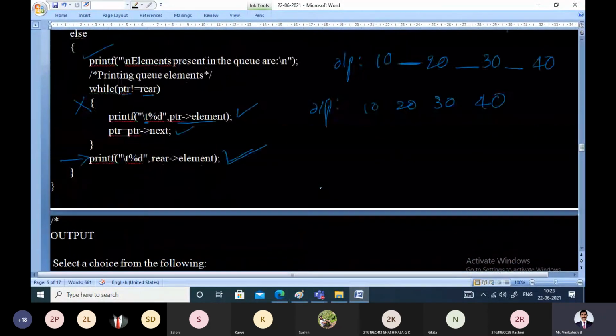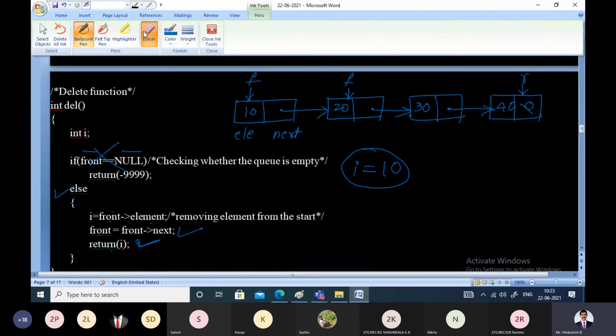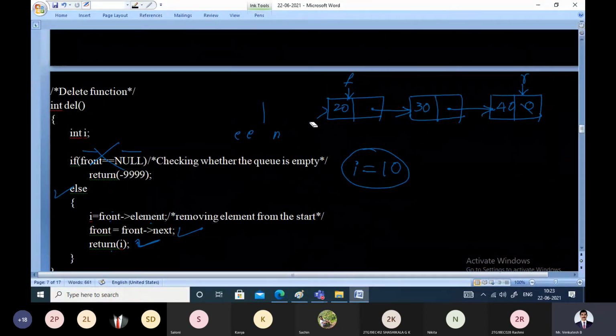Now let us delete one more element. For completeness, as front is pointing to this node, this will not have any significance now. Deleting one more element. Front is not equal to null, it is true.